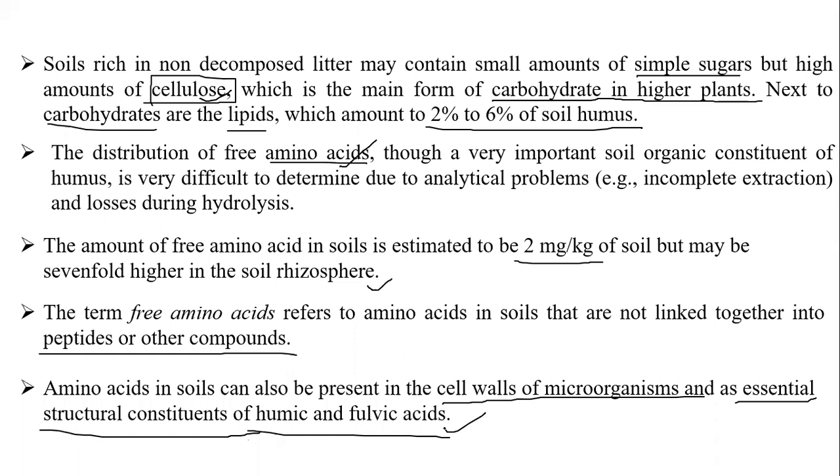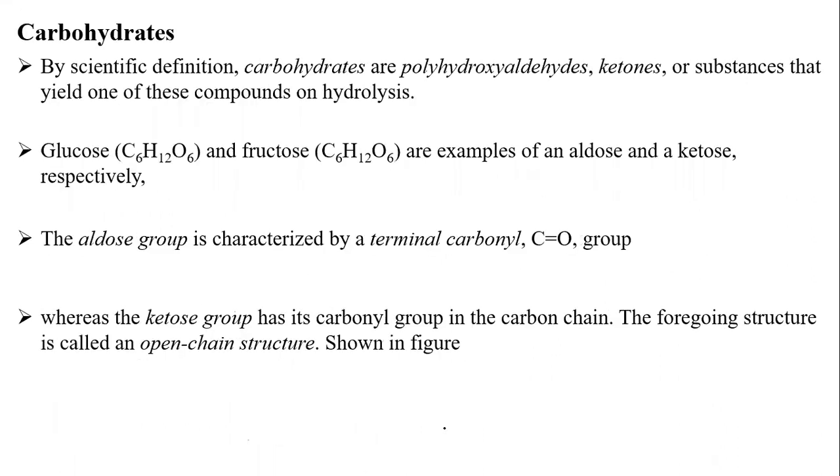These amino acids play a major role. Sometimes they behave like an anion, sometimes they behave like a cation. So like that, they affect some chemical and physical properties. Before that, we are jumping to a compound. We are continuing with what are called carbohydrates. So we will discuss the carbohydrates.